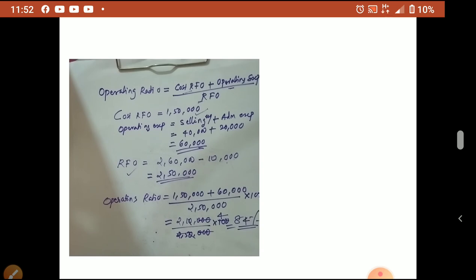The money they are spending to earn a sale of 2,50,000: to get 2,50,000 they are spending almost 2,10,000. That means expenditure is more. They are spending 84% to get a sale of 100. So this is what this ratio indicates, that is the meaning.